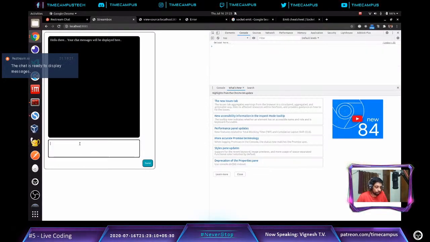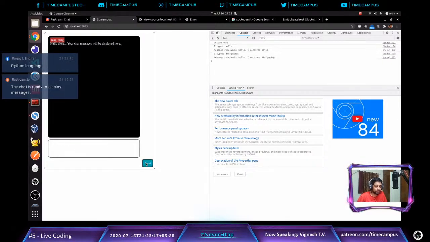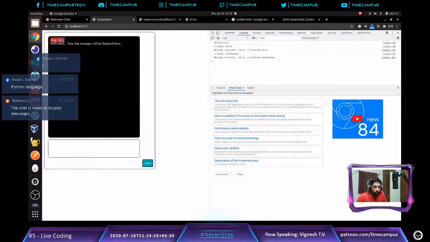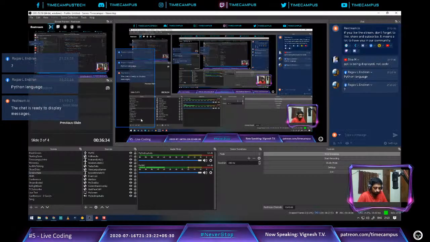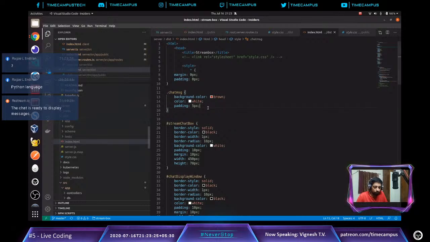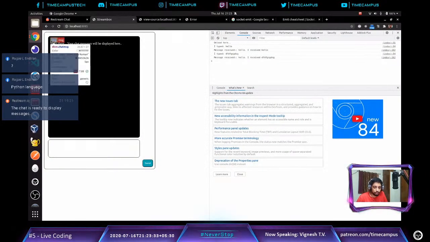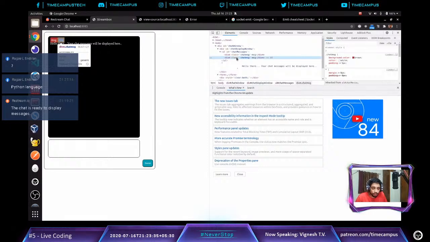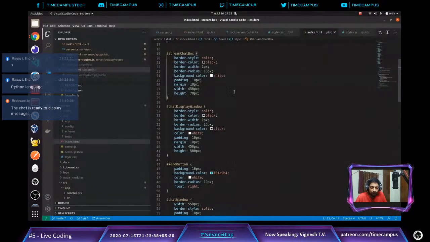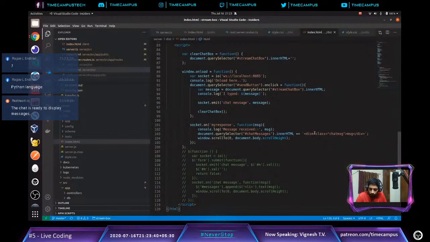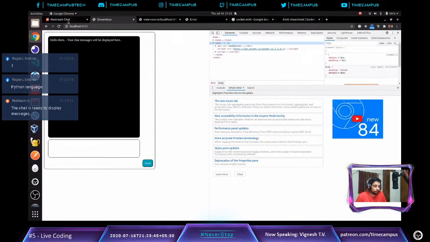So what I am going to do now is show you the same thing again. Now if you see, you are getting some kind of indication to the messages which come, but the problem is everything is getting added inline. To solve this, let's quickly see how the messages look. So it is a div. Okay, we have added a div, that's why it's not coming properly. So if you have a div, then it will come properly.